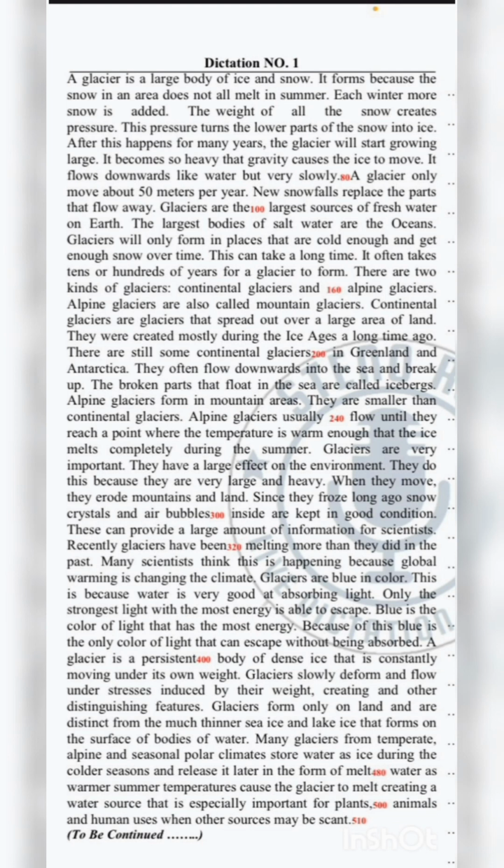Many glaciers from temperate alpine and seasonal polar climates store water as ice during the colder seasons and release it later in the form of melt water as warmer summer temperatures cause the glacier to melt, creating a water source that is especially important for plants, animals, and human uses when other sources may be scant.